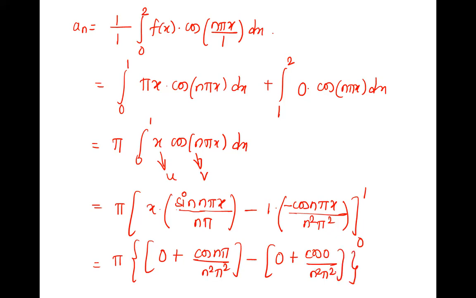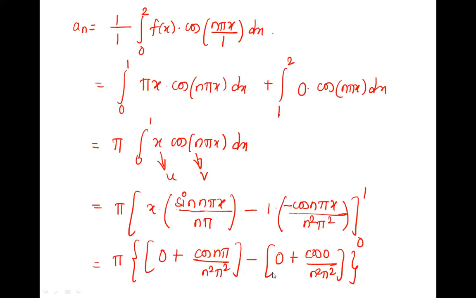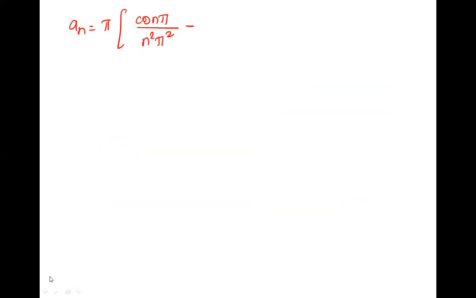Okay, so we'll open it. It is equal to pi, what is there? Cos n pi, na? Yes. Cos n pi upon n square pi square minus. Is it minus in between? Plus minus. Yes, minus cos 0. What is cos 0? 1.